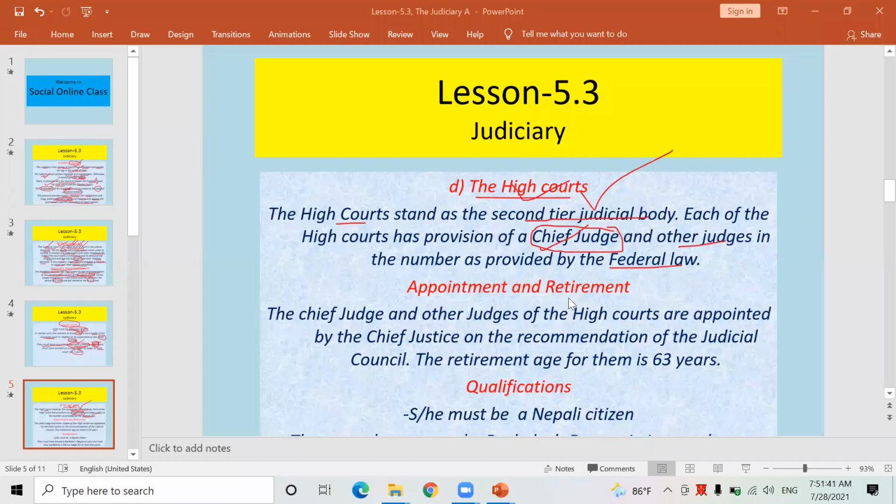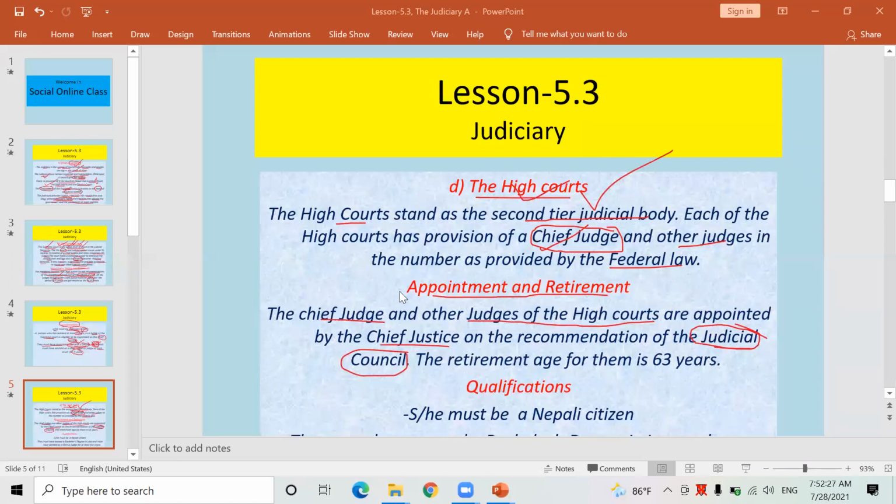Now, regarding appointment and retirement of the chief judge and judges of the High Court, what sort of provision is there in our present constitution? Look here, chief judge and other judges of the High Court are appointed by the Chief Justice on the recommendation of the Judicial Council. Judicial Council is formed under the leadership of the Chief Justice, head of the Supreme Court. Did you listen? Chief Justice of the Supreme Court is appointed by the President on the recommendation of the Constitutional Council.